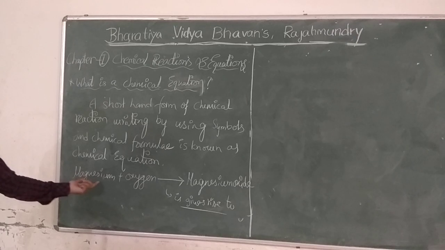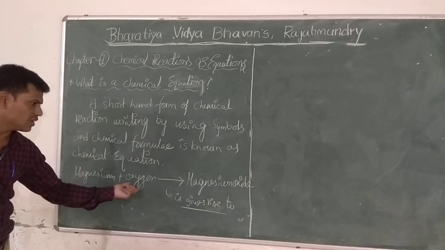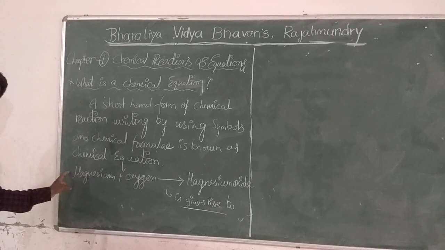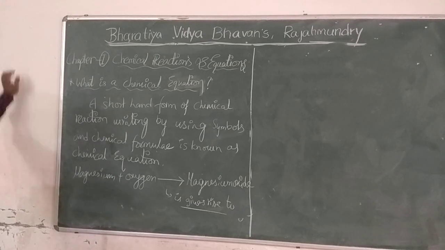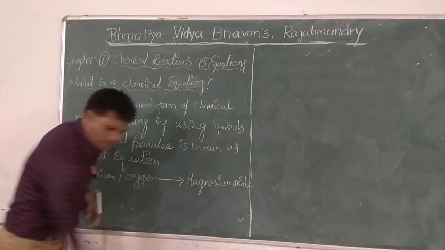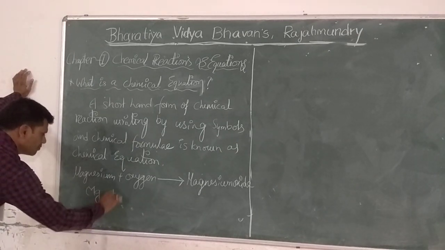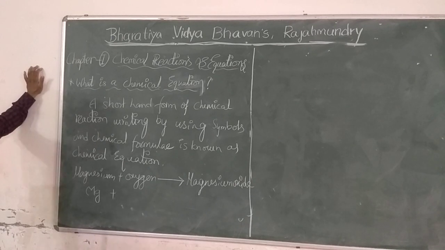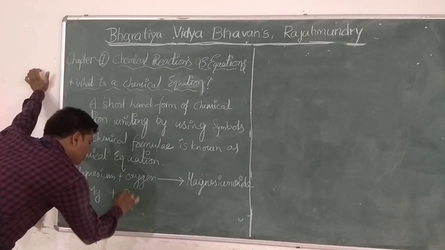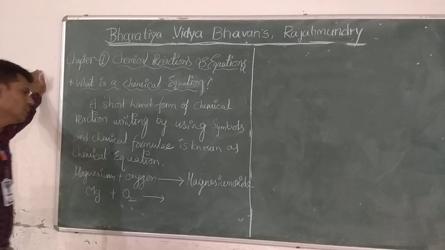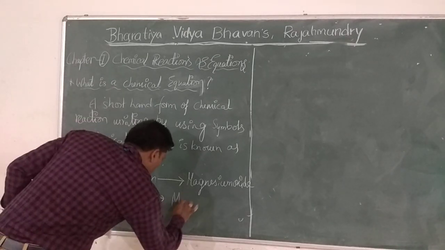Here we are using only the names of the compounds. We are not using any symbols or formulae. So this is known as the word format of a chemical reaction. Suppose you write the symbols and formulae of the chemical compounds: magnesium is Mg, oxygen is O2, gives rise to magnesium oxide, which by the crisscross method we find is MgO.